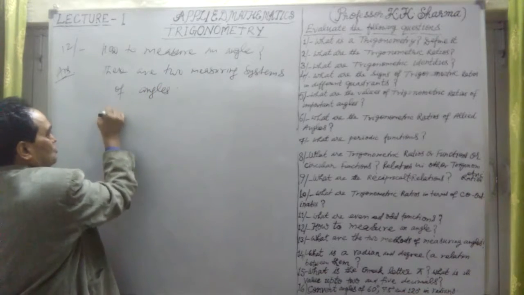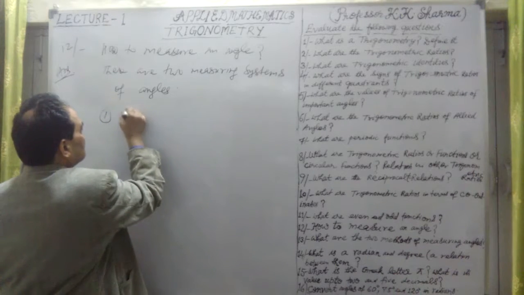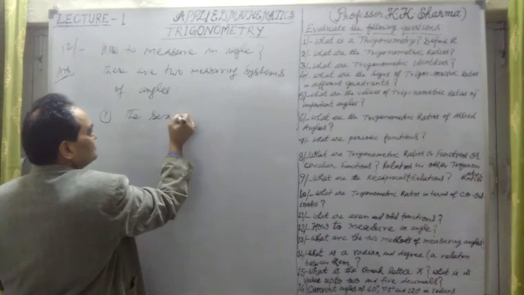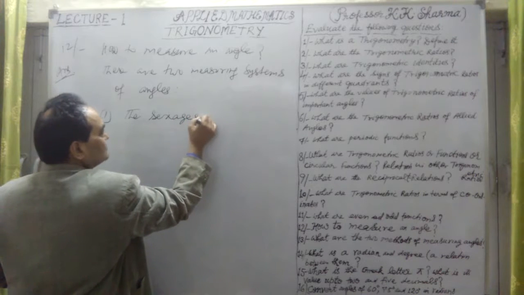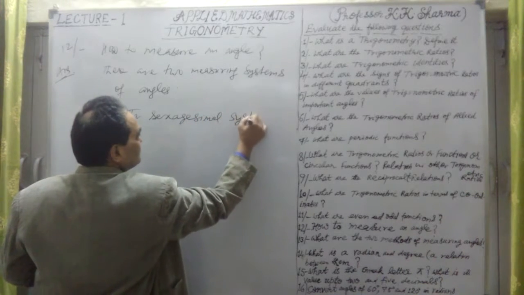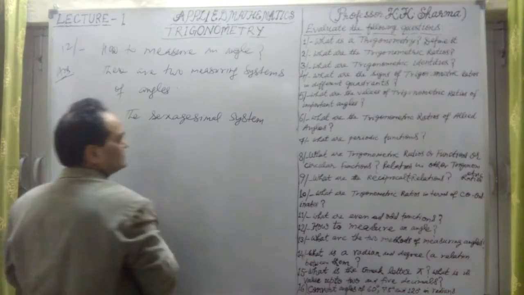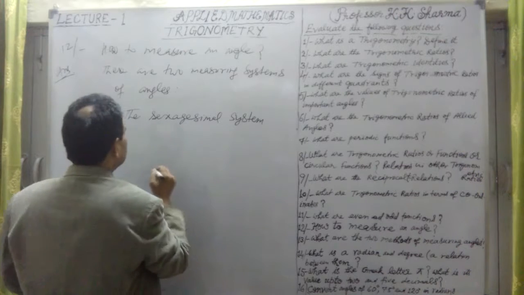Number one, the first is known as the sexagesimal system, or sexagesimal measurement.